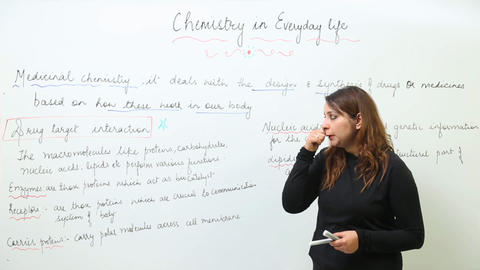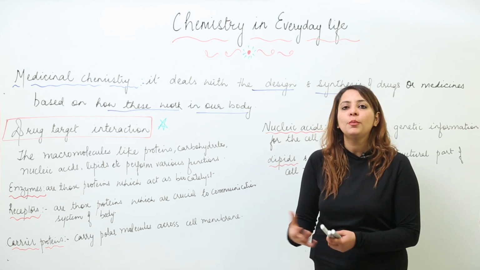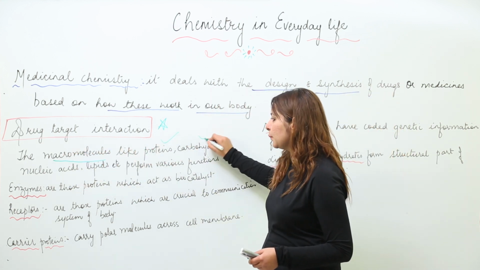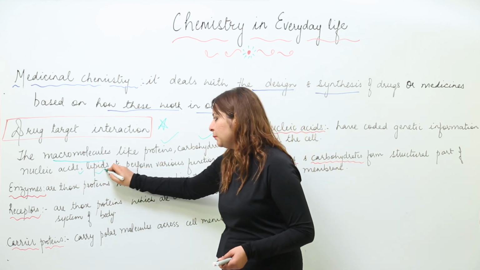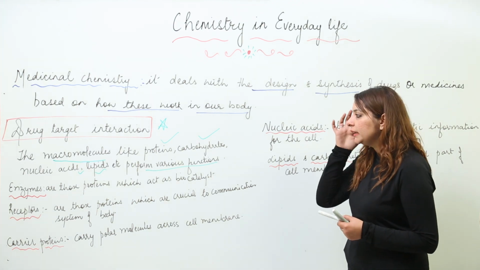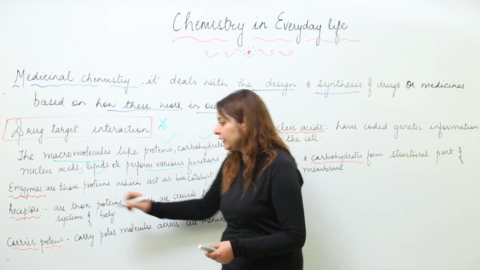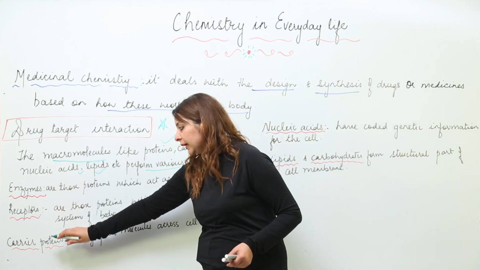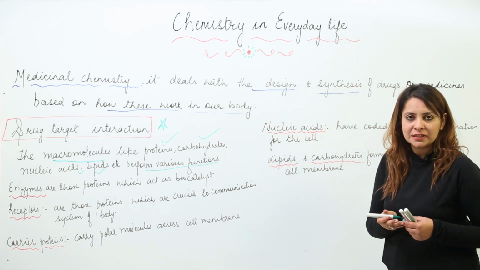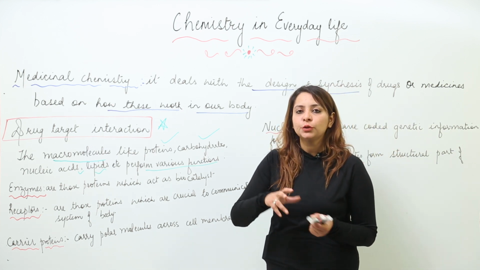The first thing we are going to discuss is what the targets of the drugs can be, and how the drug performs its function. The macromolecules like proteins, carbohydrates, nucleic acids, and lipids are all present in the body, performing different functions. So the targets of the drugs can be different, for example enzymes, receptors, carrier proteins, nucleic acids, lipids and carbohydrates. We are going to discuss what the targets are and how the drug is going to interact.